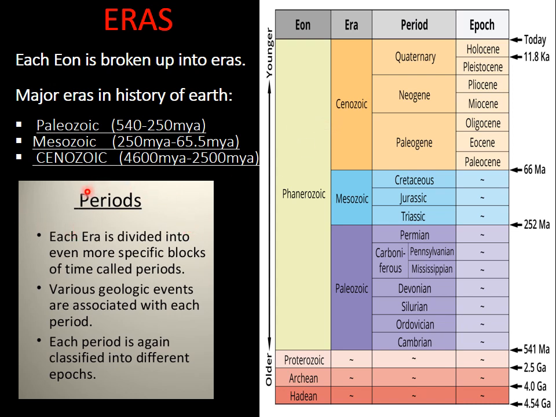And if you're talking about periods, each era is divided into even more specific blocks of time called periods. Various geological events are associated with each period, and each period is again classified into different epochs. As I told, the Cenozoic is subdivided into periods: Paleogene, Neogene, Quaternary, and then again the period is subdivided into epochs, that is Paleocene, Eocene, Oligocene, Miocene, Pliocene, Pleistocene, and Holocene. So this is the geological time scale.